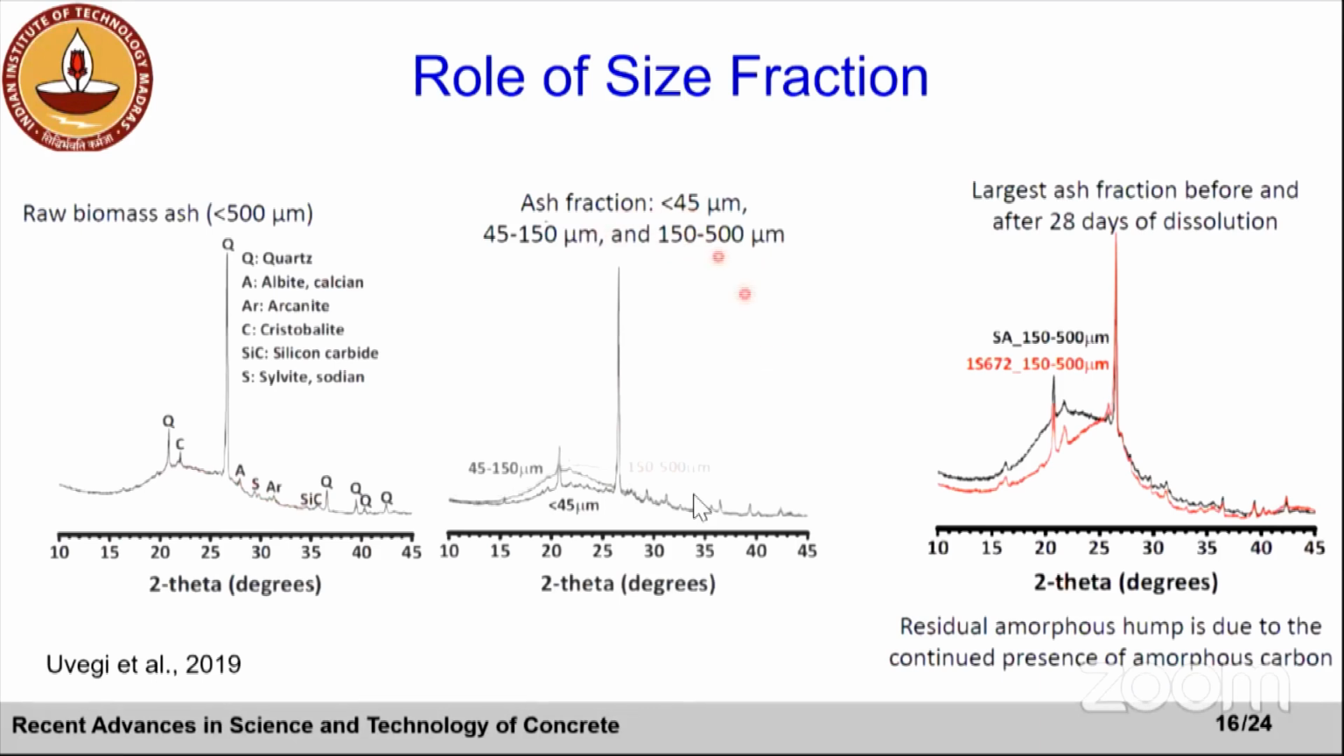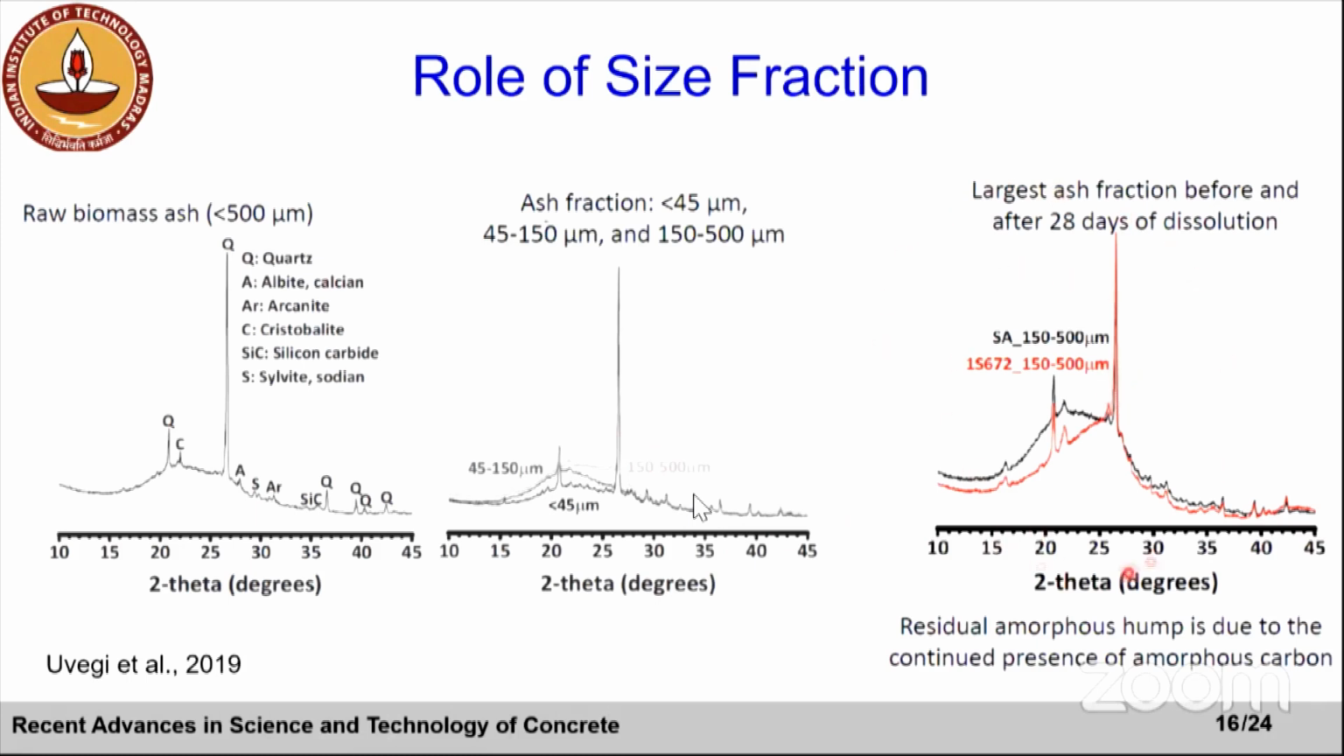On the second figure, the XRD plot, you see when we sieve this ash and get really fine ash, which is less than 45 micron, and then look at the effect of size fraction, you see the shift in the hump. In the coarse fraction, the hump is centered around 25 degrees 2 theta. So basically it says that most of the residual carbon is in your coarse fraction.